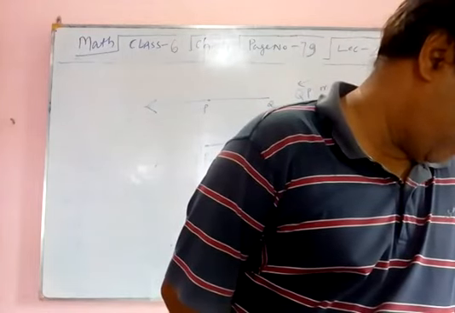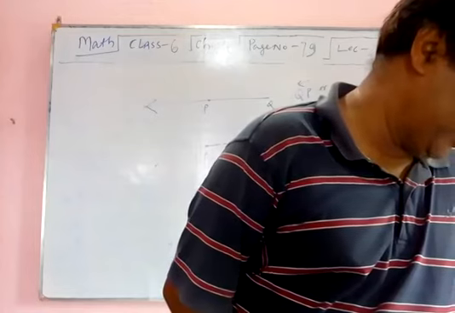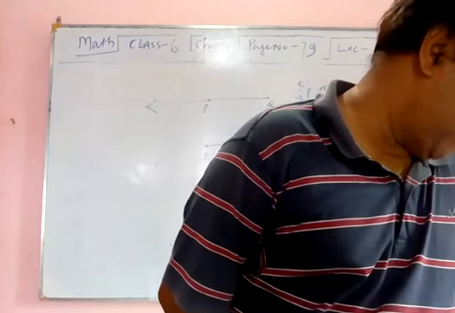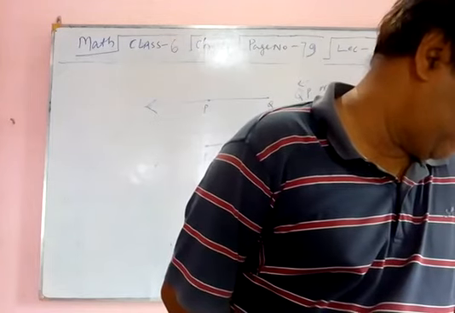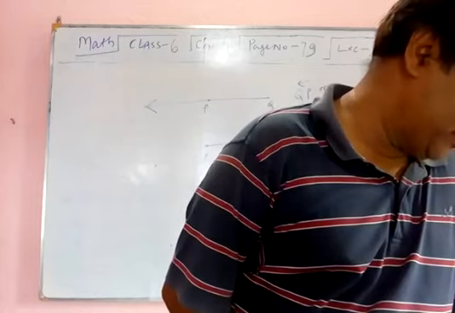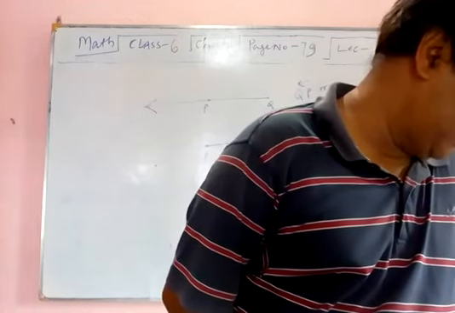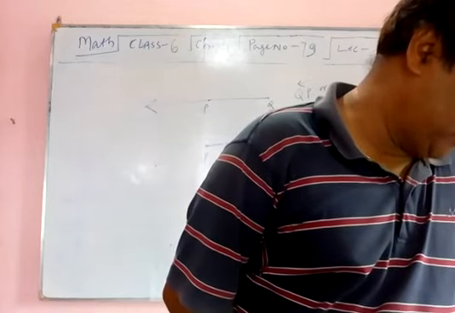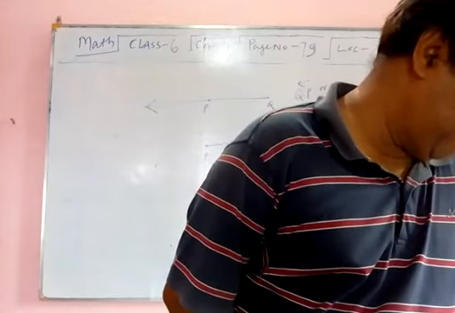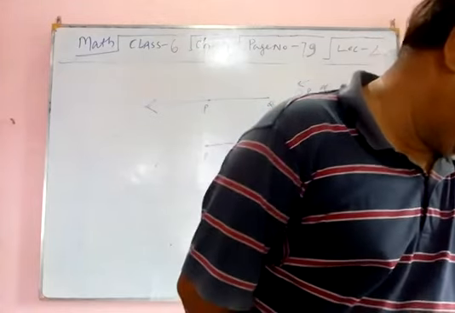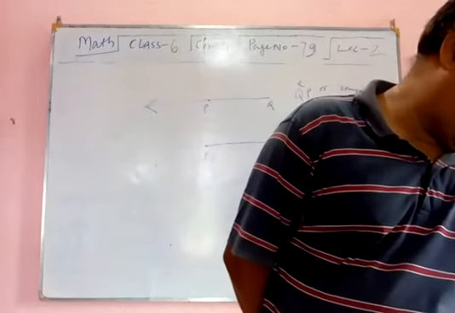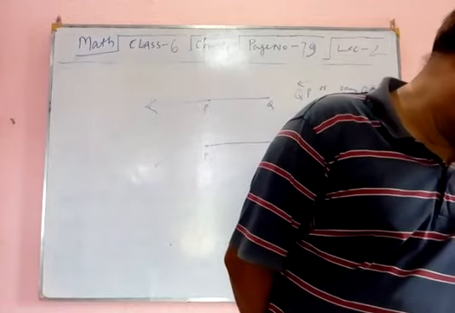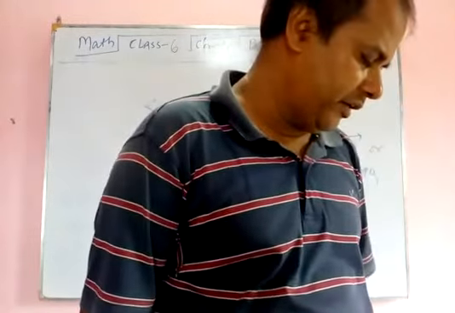In fact, the top of a table is only a part of a plane. A plane is a never ending flat surface which extends indefinitely in all directions. The top of a table is a close physical example of a portion of a plane. A symbolic representation of a plane is given in the figure alongside. It is denoted by E. A plane can be named by its corner points. ABCD is a plane shown in the figure. Hence, a plane is a smooth flat surface which extends infinitely in all directions.